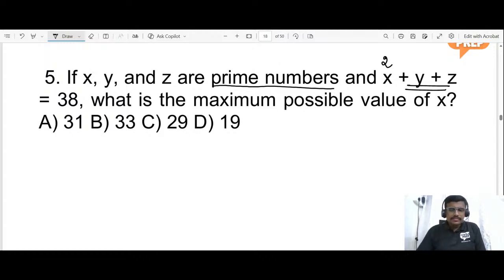Can you get the answer? Solve it. Why I have taken one number as even number is because while adding it gives the result as even number. That's why I have taken one number as an even number.